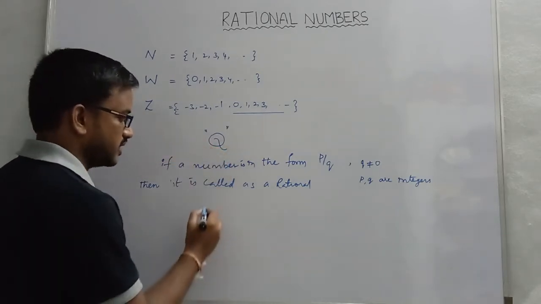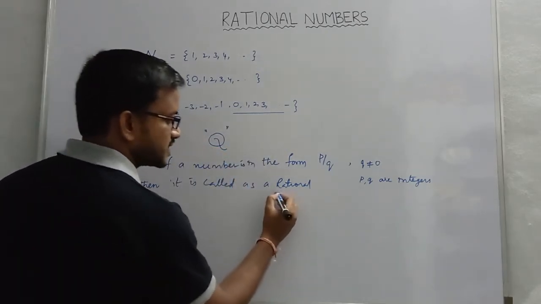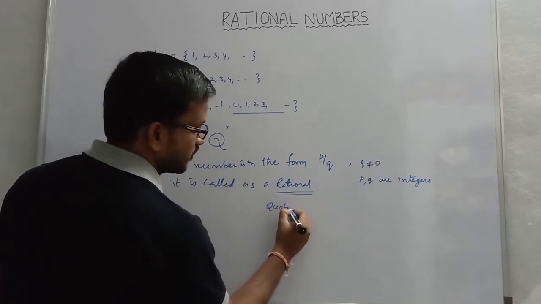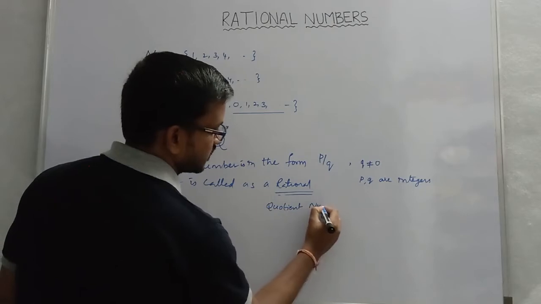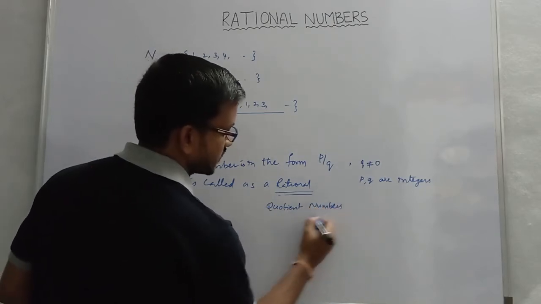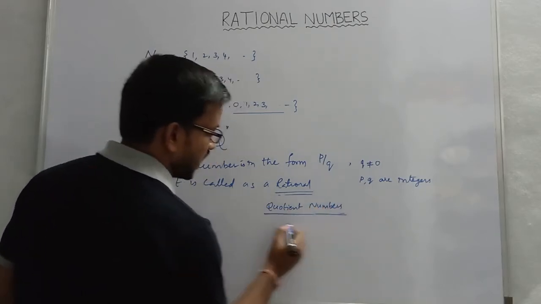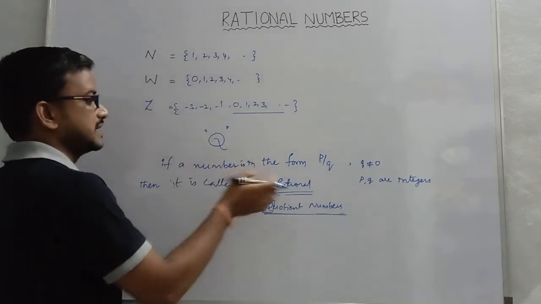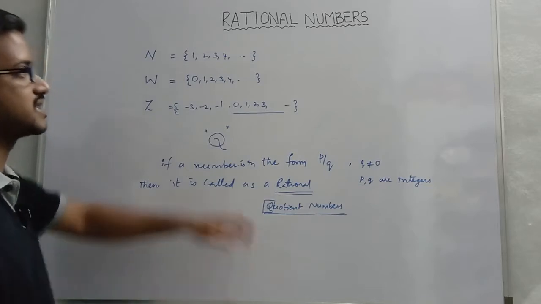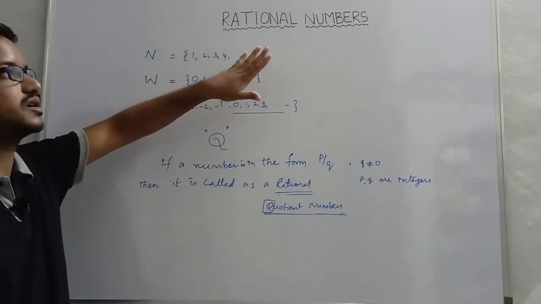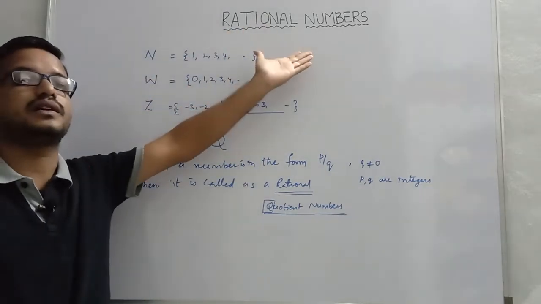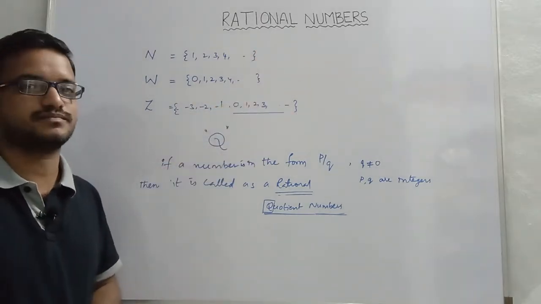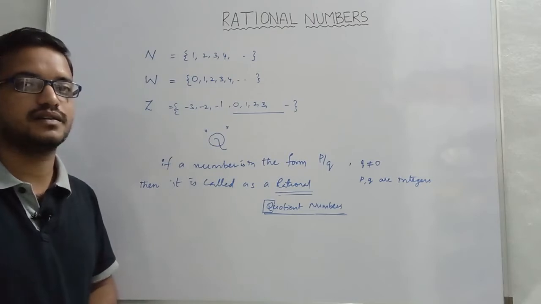Why? Because rational numbers are also called quotient numbers. That's why we use Q to denote this system. Also, after the set of rational numbers, you have to study the set of real numbers, isn't it?